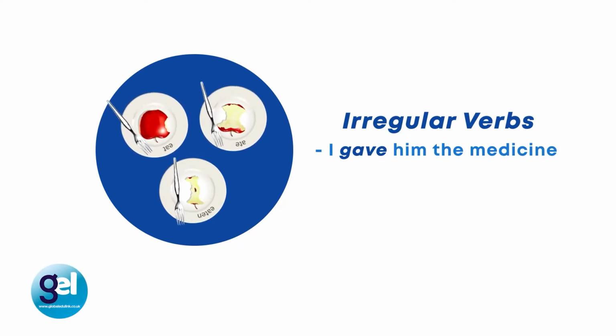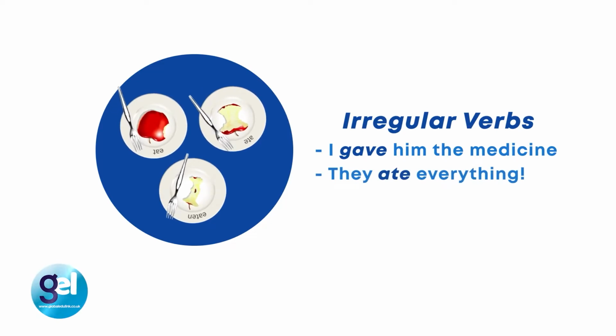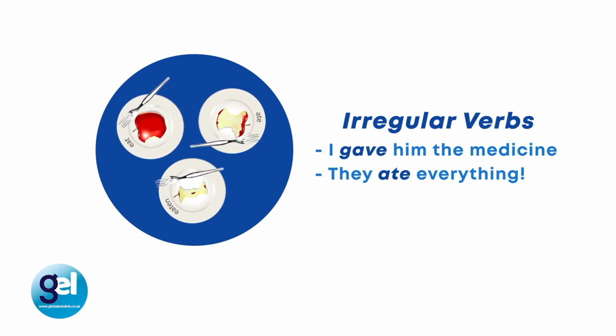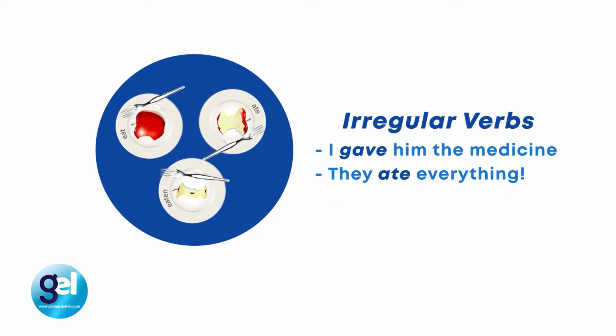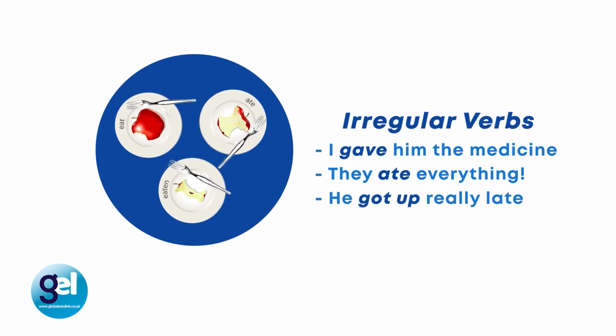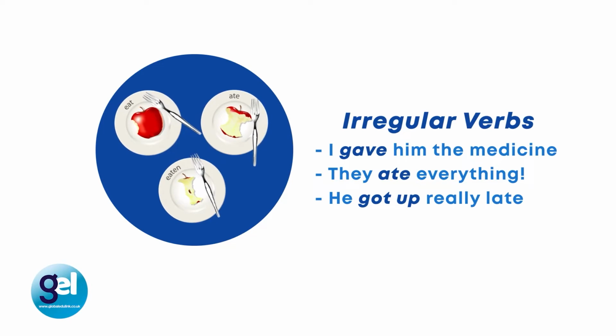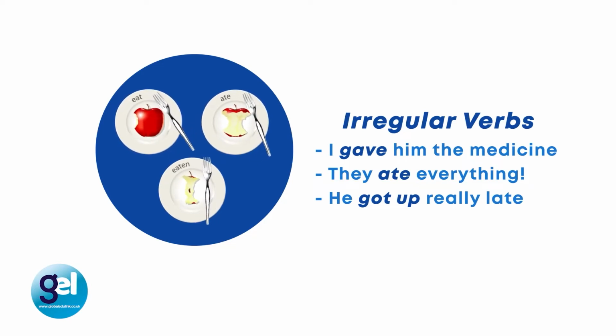Another example. They ate everything. And this is the verb to eat, and we've changed it completely to ate. Another example. He got up really late. And this is the verb get that we've changed. And as you can see, with these irregular verbs, there is no pattern.